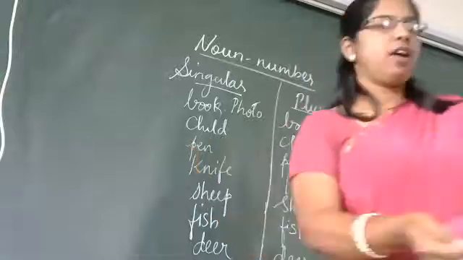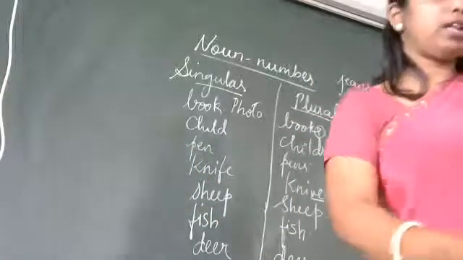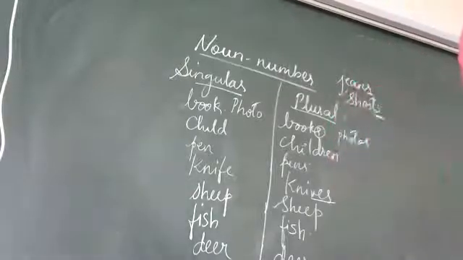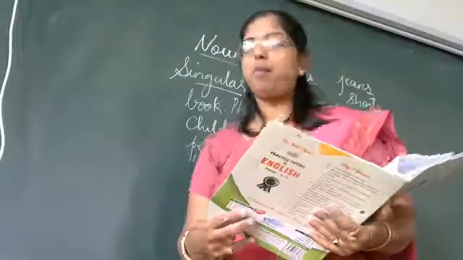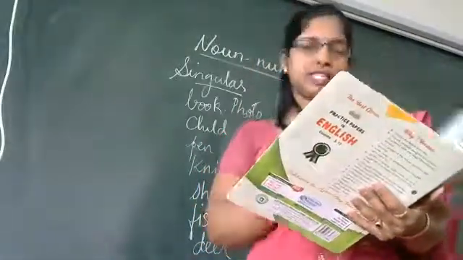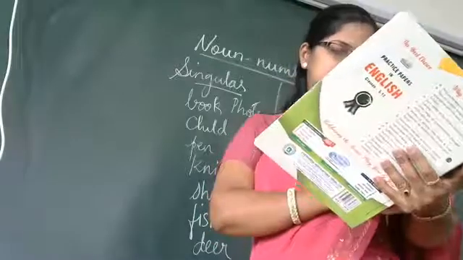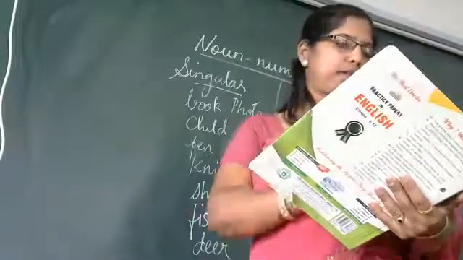Any difficulty till here? We have covered your second topic, that is nouns. And the exercise in your book, page number 173. You need to solve that exercise. 173 and 174. You have to solve.